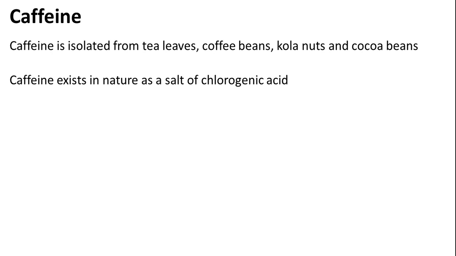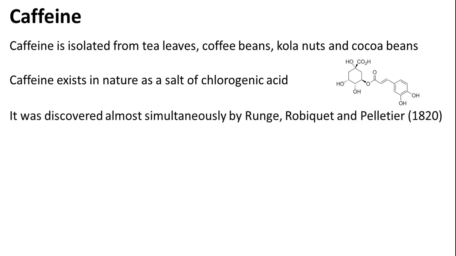Caffeine exists in nature as a salt of chlorogenic acid. As you all know, caffeine is an alkaloid, and all alkaloids in nature exist as salts or complexes of organic acids. So this is what we call chlorogenic acid. It was discovered almost simultaneously by Runge, Robiquet and Pelletier in 1820 in their studies on coffee as well as tea leaves.